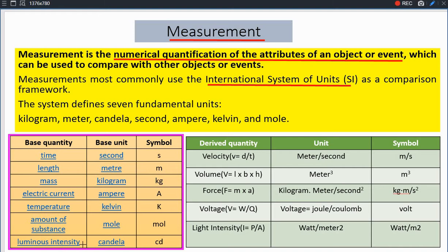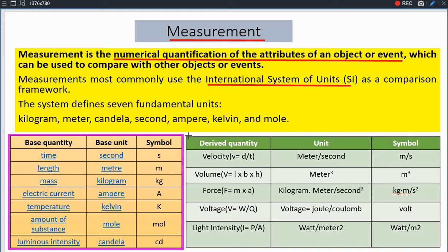Luminous intensity is taken for the study of light, and its unit is candela, represented as cd. So these are the 7 fundamental physical quantities, and all other physical quantities are derived from these fundamental quantities, among